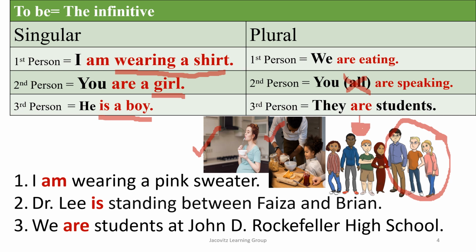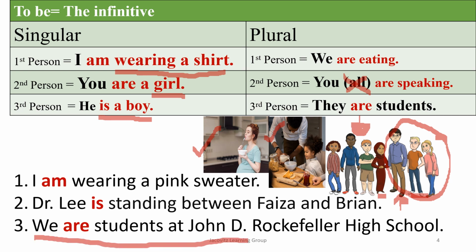Okay, they're students. Dr. Lee is standing between Faiza and Brian. So this is Dr. Lee right here. So let's do that again. Dr. Lee is standing between Faiza and Brian. And you see how that's muffled? Dr. Lee is standing between Faiza and Brian. In conversational English, people sometimes muffle this together. They kind of blend it fast, like Dr. Lee is standing between Faiza and Brian.